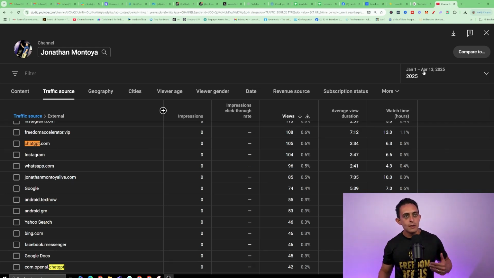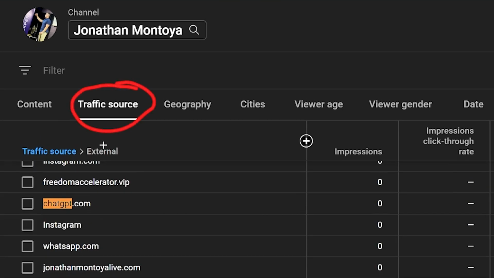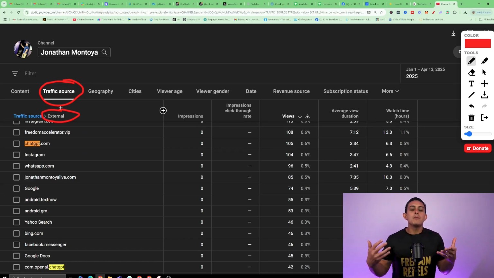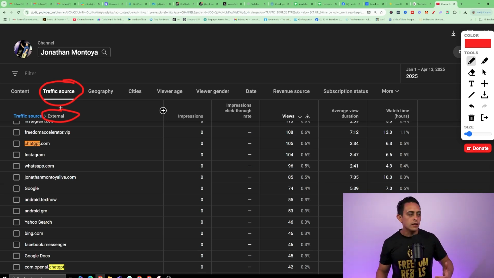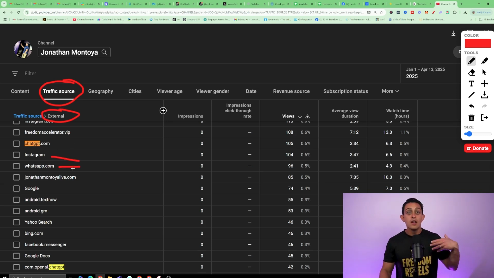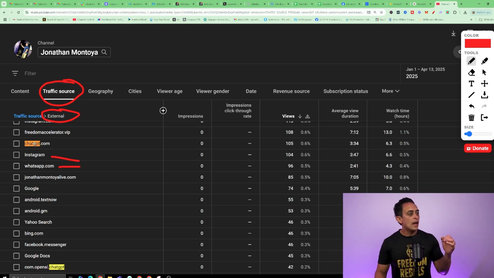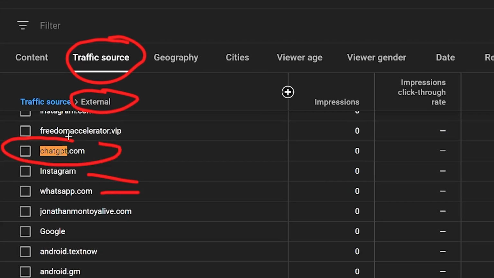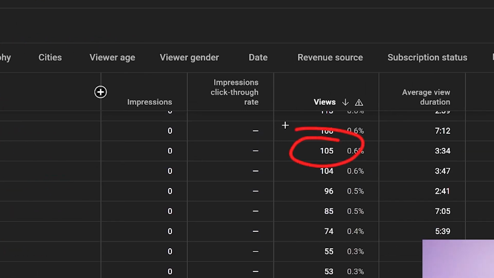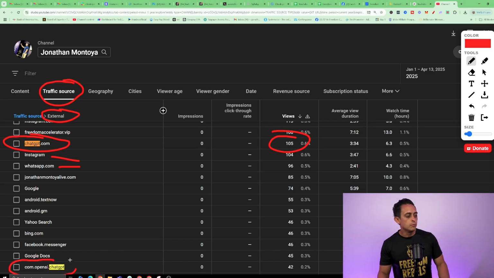Now, I'm in my YouTube analytics, and as you can see, under traffic source, we're under external. So what that means is I can see where the traffic is coming from externally, right? So if someone watches my video from Instagram or WhatsApp, right? So that's what this is. Now, as you can see, ChatGPT is sending me traffic, over 100 views right here. And then again, at the bottom, another one from ChatGPT here, another 40 views here.